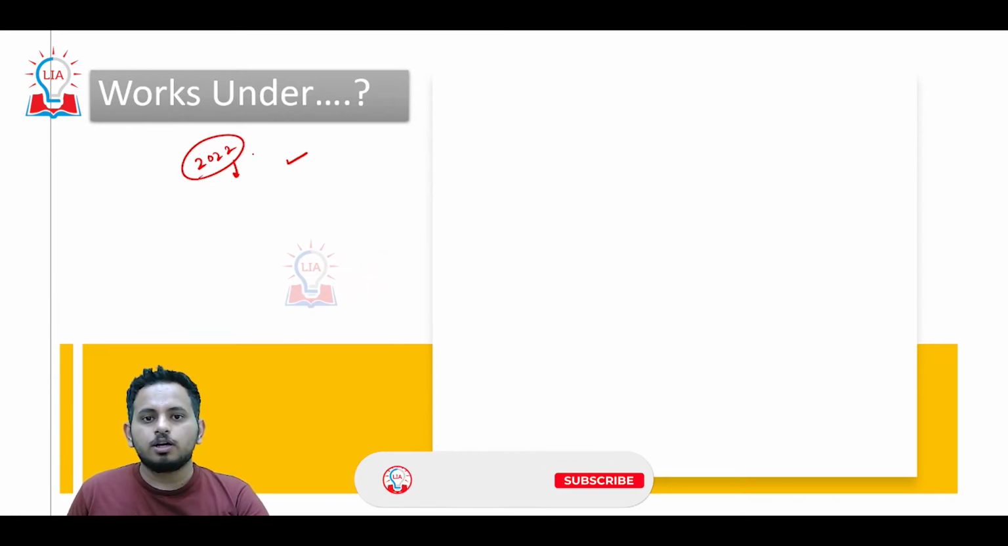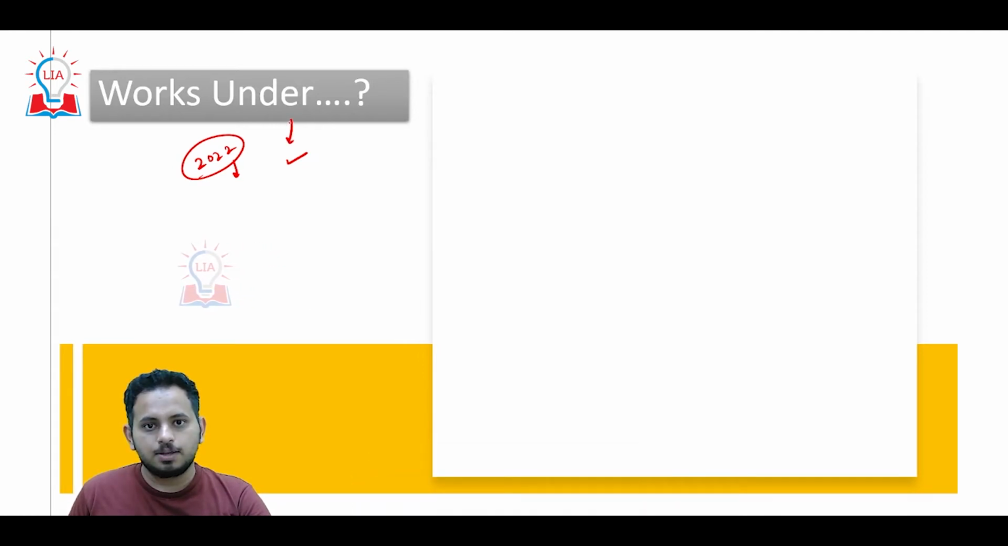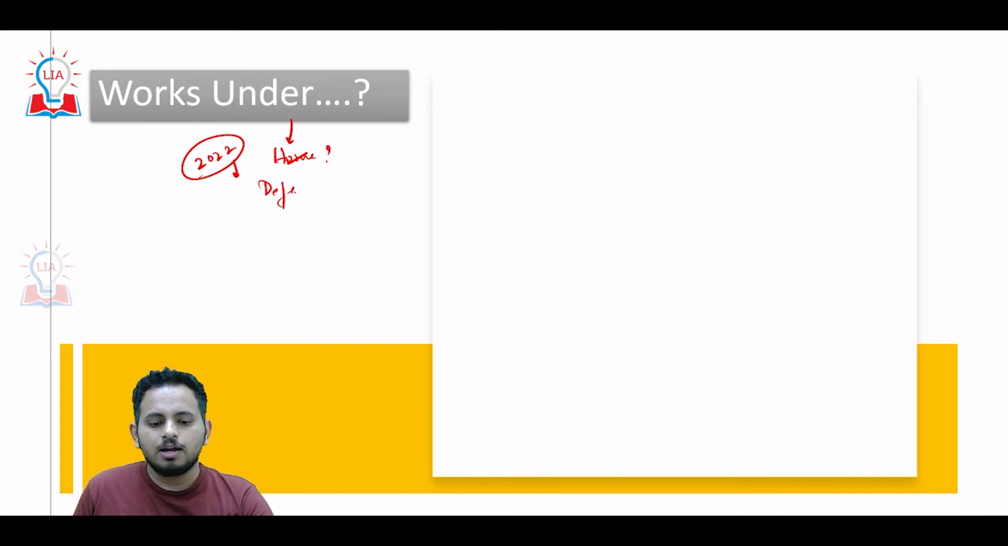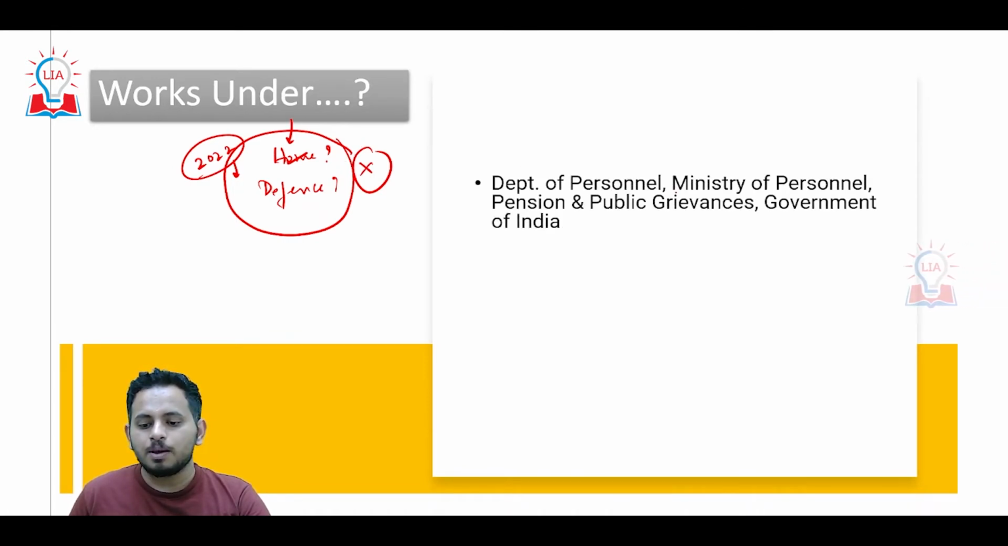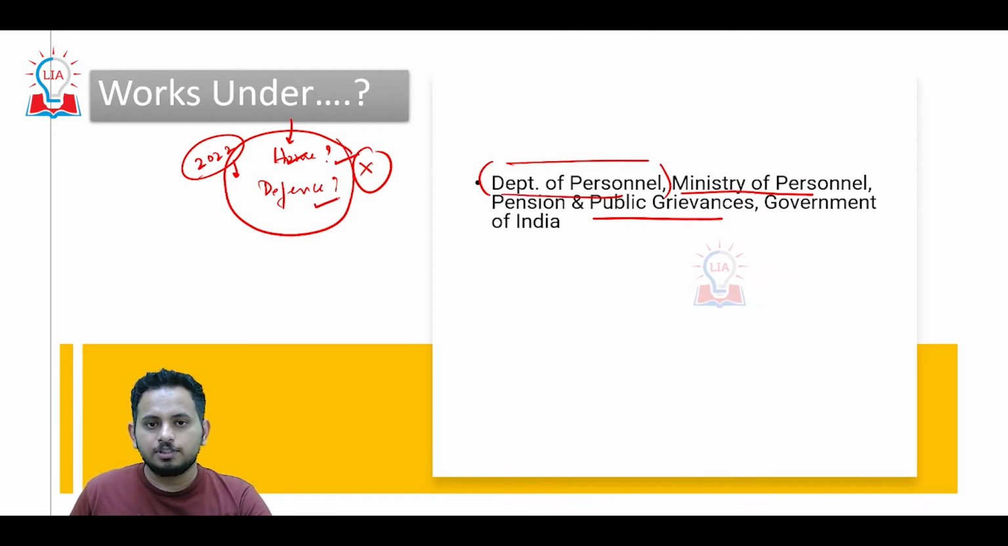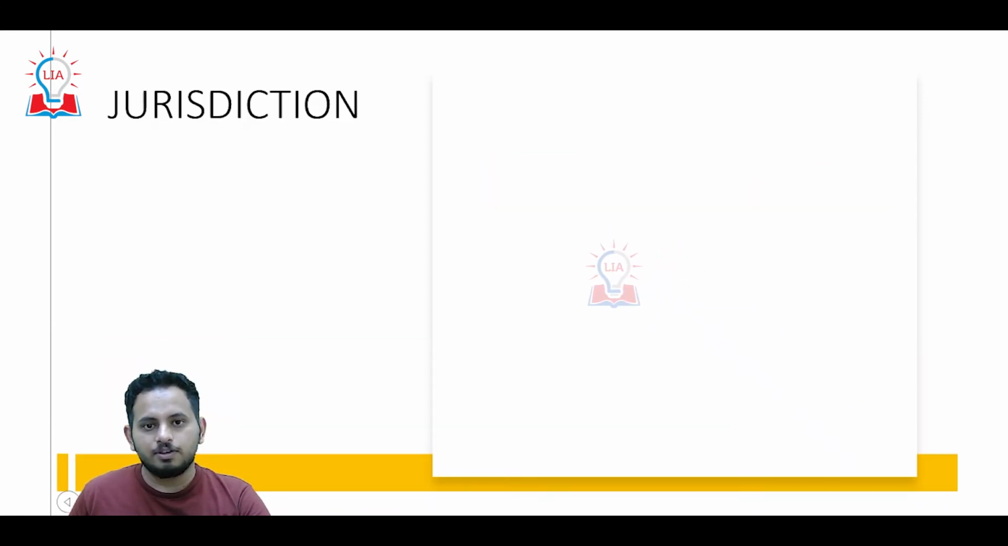One more possible prelims question for you guys for the year 2022. Which is the regulating authority controlling CBI, or CBI works under which government agency? You might guess it can be the Ministry of Home Affairs or the Ministry of Defense. But remember, both are wrong. CBI works under the Ministry of Personnel, Pension and Public Grievances, under the Department of Personnel. It is not under the Home Ministry or Defense Ministry. Remember this.